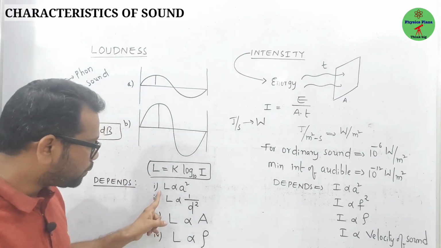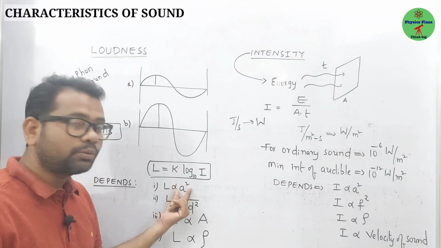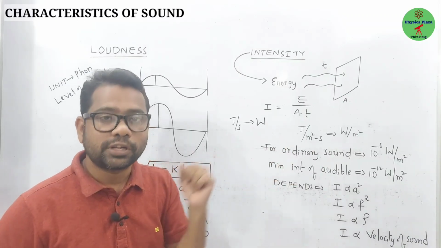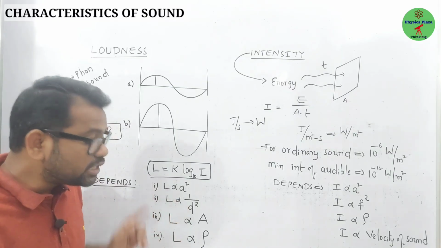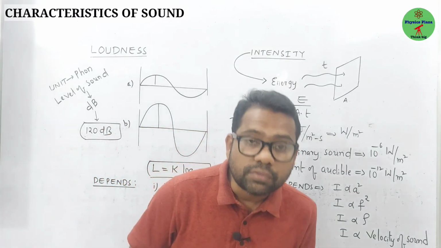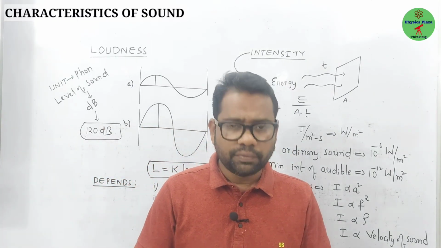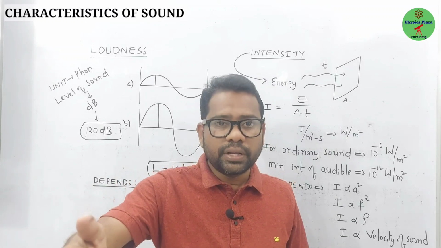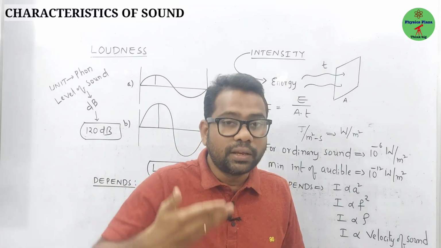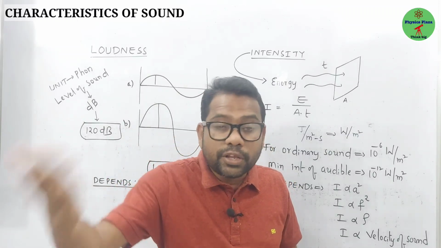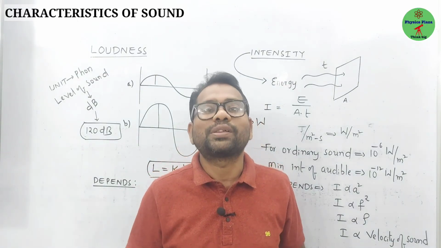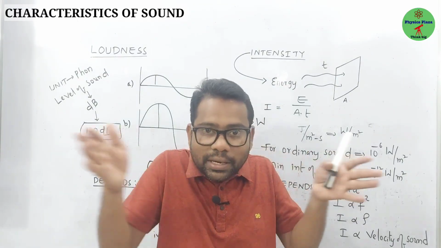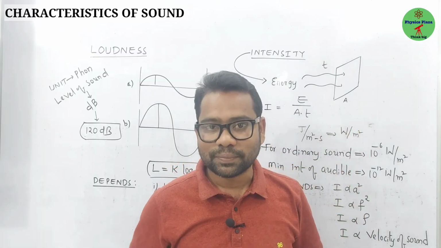Loudness is proportional to the square of the amplitude, which means the more the amplitude, the more the loudness. And loudness is also inversely proportional to the distance between the listener and the source of sound. For example, if one of your friends is talking from near, definitely we can hear clearly. If the distance between your friend and you increases, can you hear the sound with more loudness? Obviously no. As the distance increases, loudness decreases.